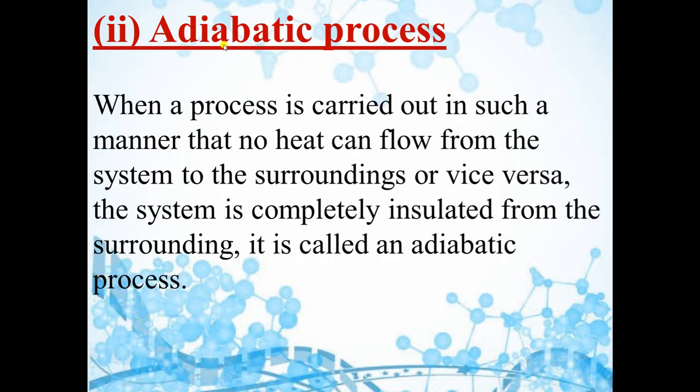The second one is the adiabatic process. In case of an adiabatic process, no heat can flow from the system to the surrounding or from the surrounding to the system. Okay, so there will be no flow of heat. Now, heat is represented by small q. So here in case of an adiabatic process, small q value will be equal to 0. So we will say that it is completely insulated. Okay, the system will be completely insulated from the surrounding and this is known as an adiabatic process.